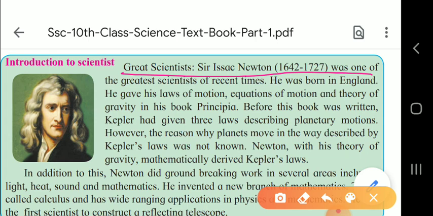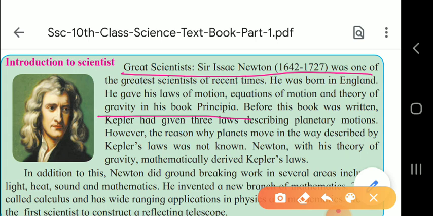He gave his laws, equations of motion, then the theory of gravity in his book, and that book's name was Principia. So this point you have to underline: what was his book's name. Now, before this book was written, there was one more scientist. His name was Kepler.